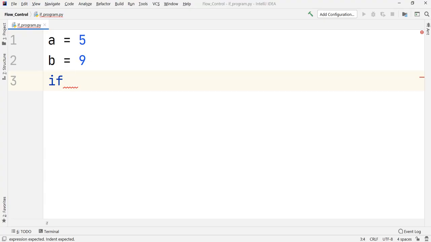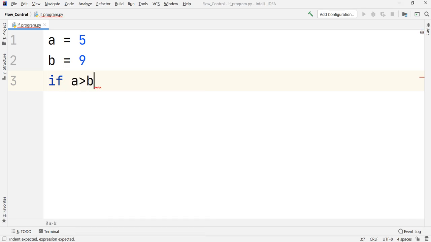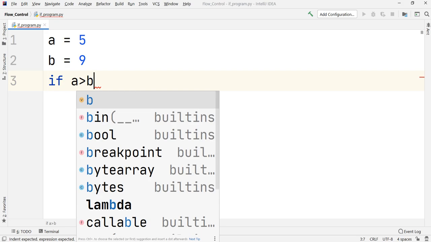Okay, so we were at this program and we were about to set up our condition. As we have seen in the earlier conditional operators, we can set our condition right now. We want to check whether A is greater than B or not. So we can set up the condition like A greater than B.